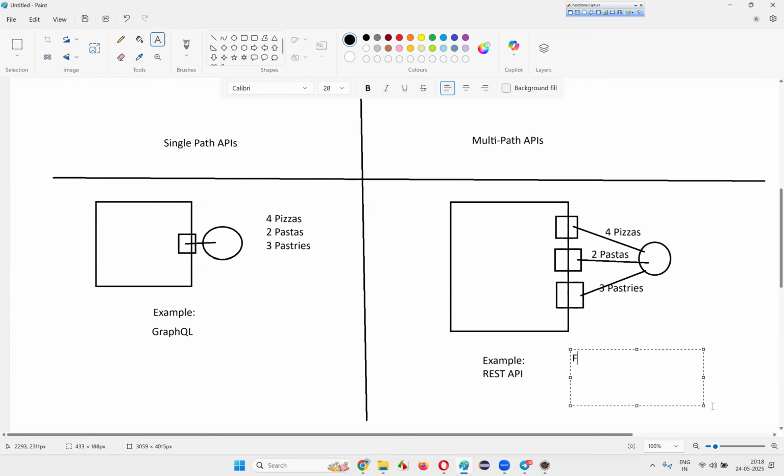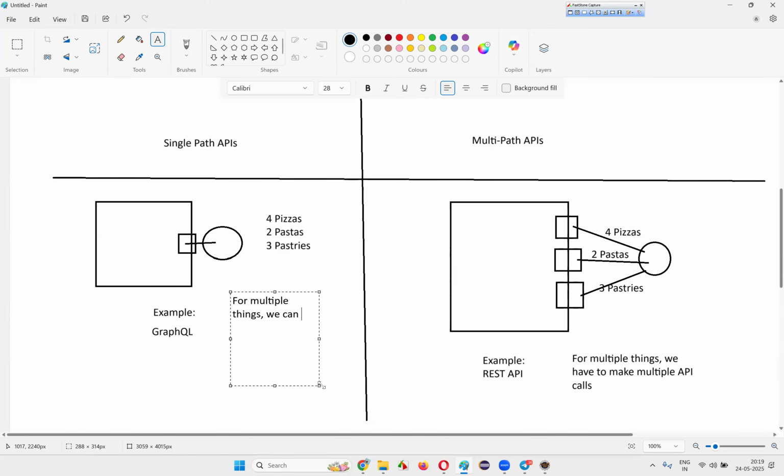For multiple things, we have to make multiple API calls. Such kind of APIs are called multipath APIs. Here, in case of single path APIs, to get multiple things, we can make a single API call also. Using a single API call, we can get the multiple things.